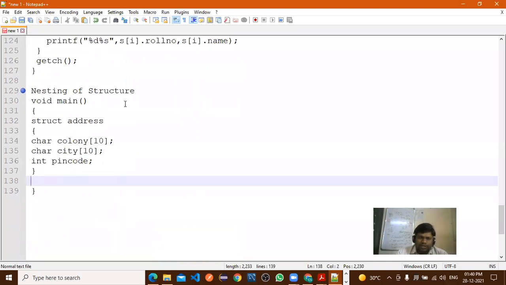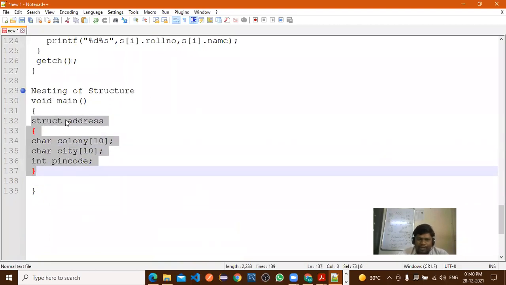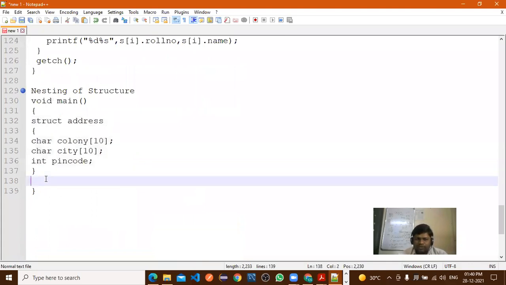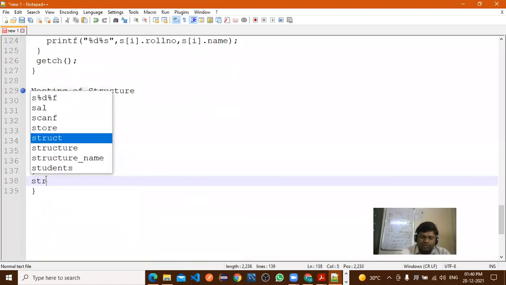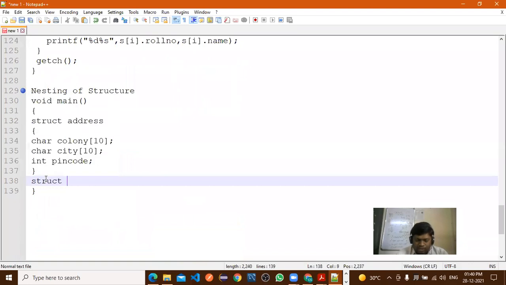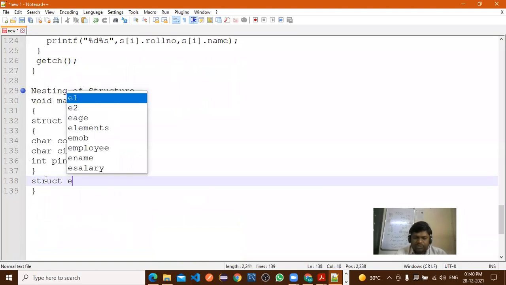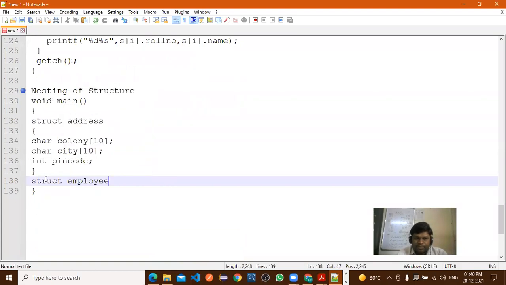In nesting of structure, one structure I have declared in main. Now, can we declare two structures in a single main function? Is it allowed to declare two structures? Yes, sir.